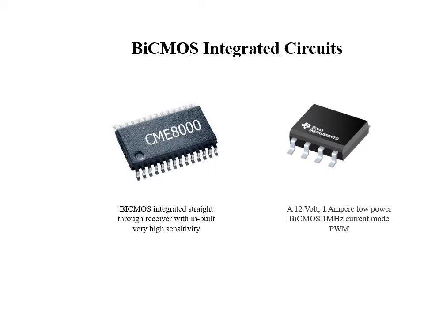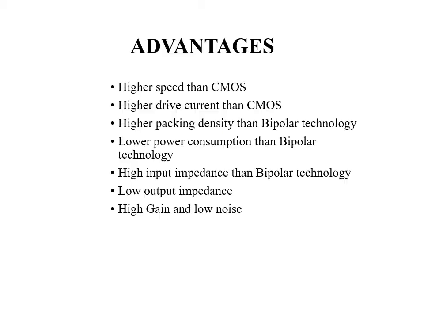Now here two ICs are shown that are implemented using BiCMOS technology. The first one is the CME 8000, which is a BiCMOS integrated straight through receiver with built-in very high sensitivity, and another one is a 12 volt 1 ampere low power BiCMOS 1 megahertz current mode pulse width modulator circuit that is fabricated by Texas Instruments. So both of these ICs are fabricated using BiCMOS technology.